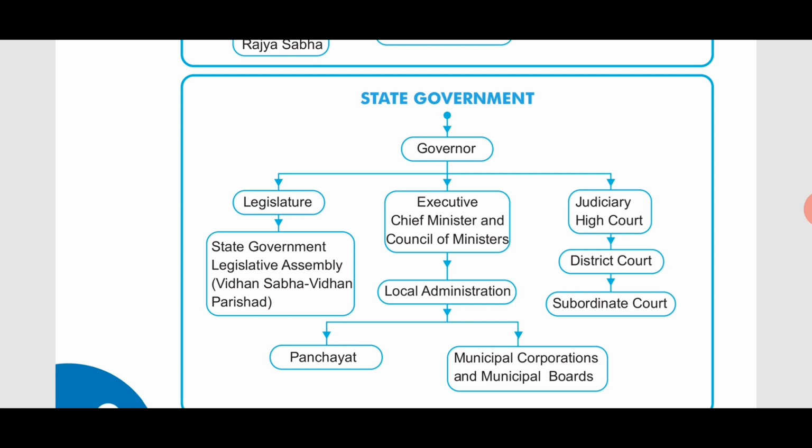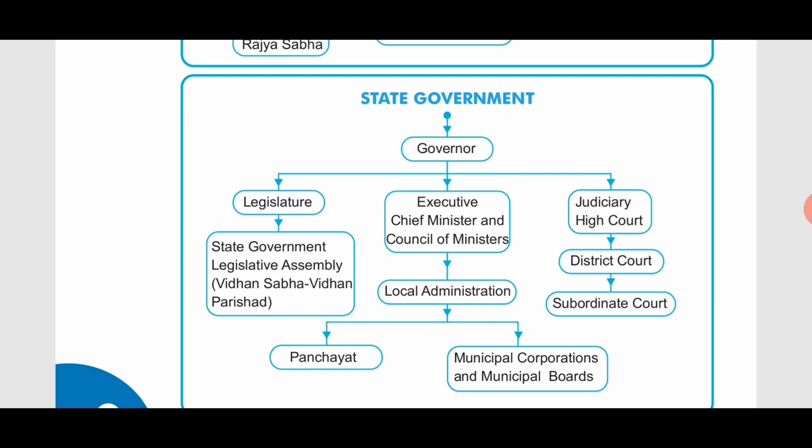Under that comes the executive. Executive means the people who try to make people follow the rules and regulations. So under the state comes the chief minister and the council of ministers. Then under that comes the local administration, that is the panchayat, municipal corporations and municipal boards.